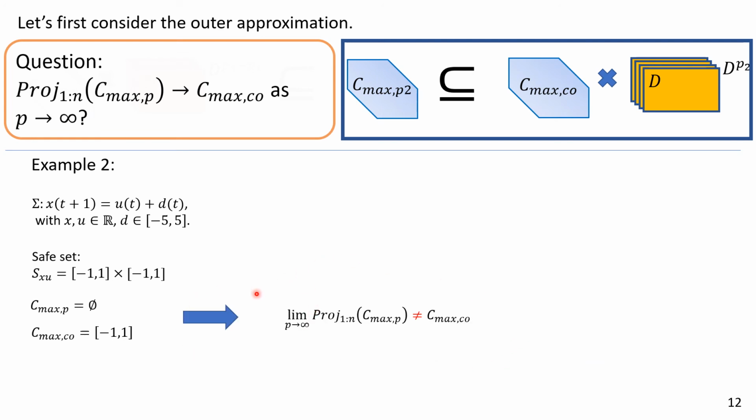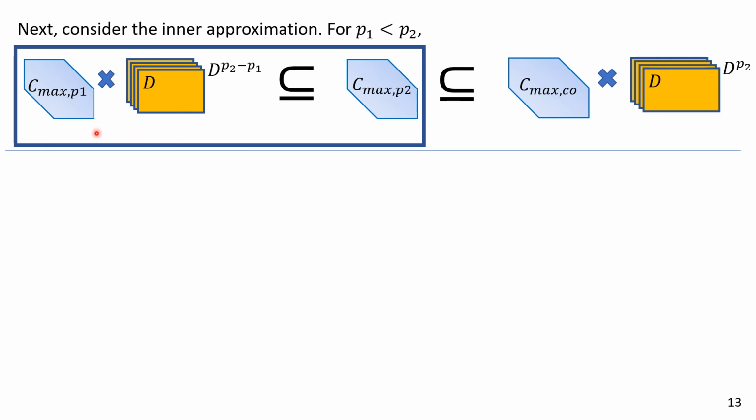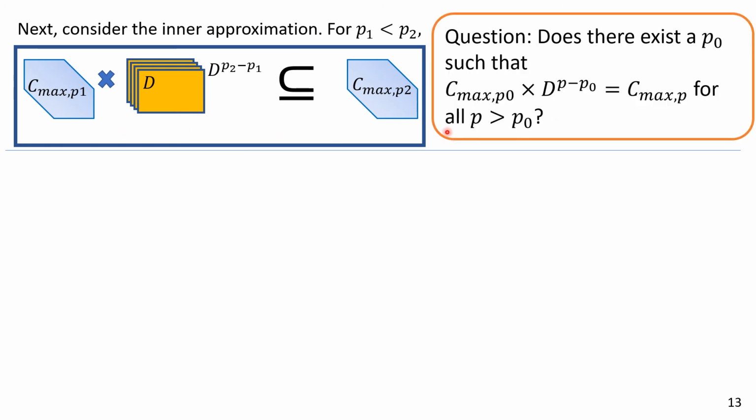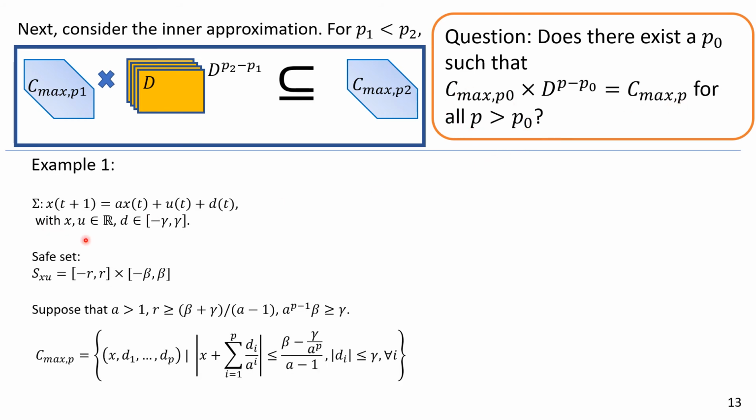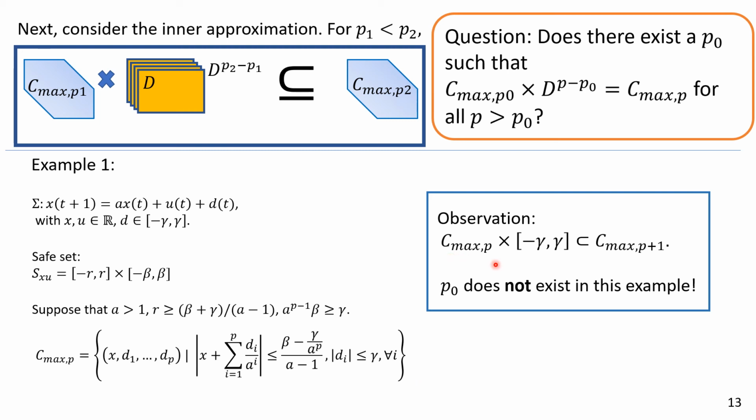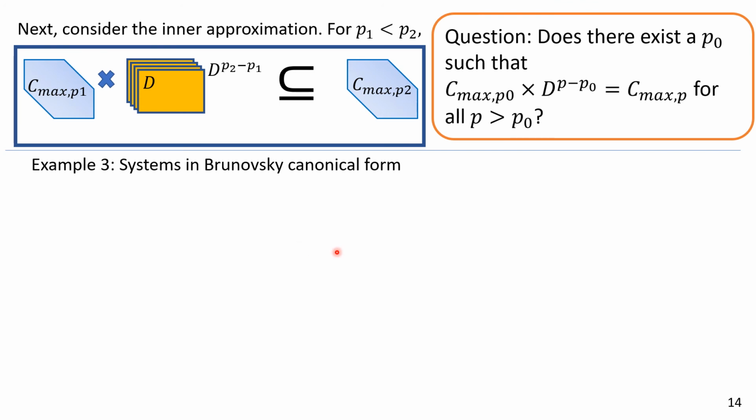However, we indeed want one counterexample where the limit of the projection does not go to the maximum collaborative control invariant set. Next, we want to consider the inner approximation. So the question we ask is, does there exist a critical preview time p0 such that the lifted version of the maximum p0-augmented control invariant set is equal to the maximum p-augmented control invariant set for any preview time p greater than p0? So again, by example 1, as we have the closed form expression, we show that this p0 does not exist in this example.